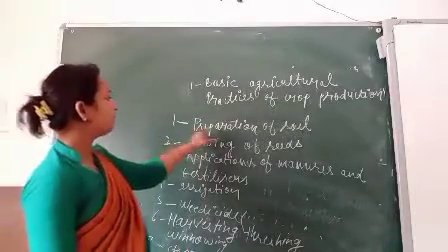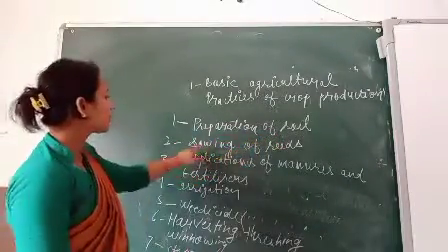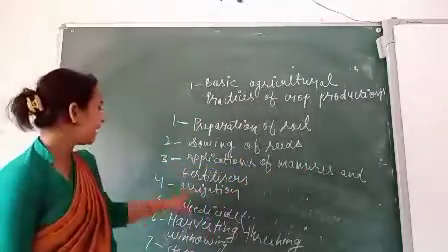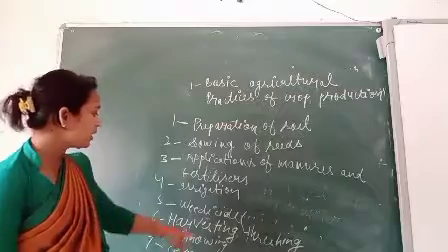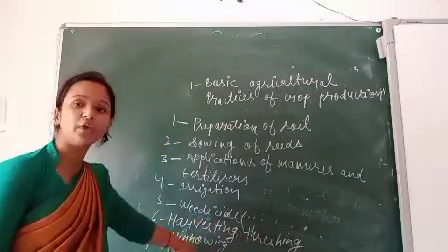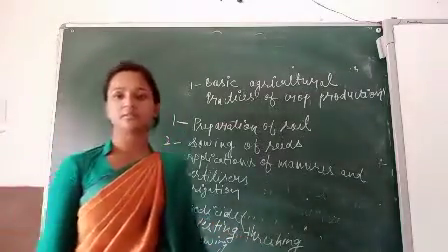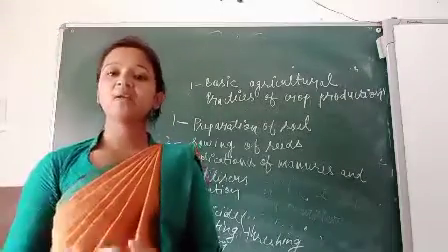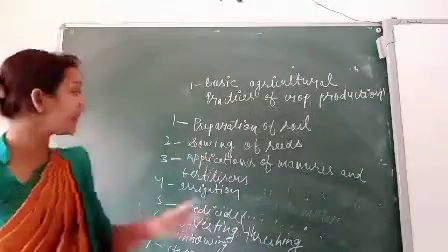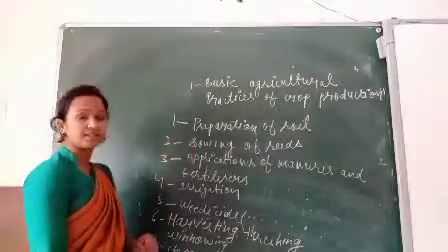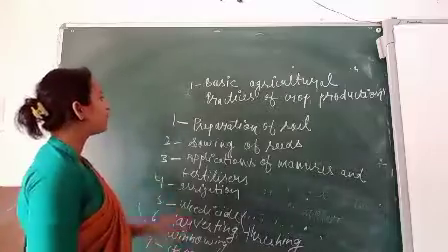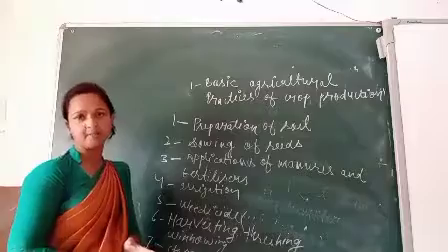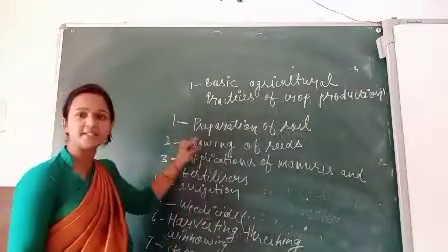You can see: preparation of soil, sowing of seeds, application of manures and fertilizers, irrigation, weedicide, harvesting, threshing, winnowing and storage. First we prepare the soil, then sow the seeds.